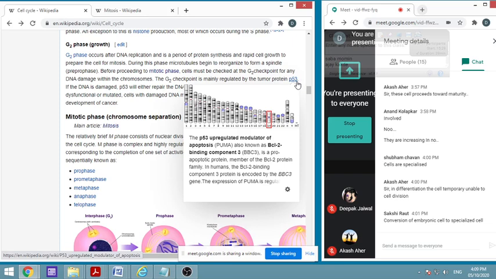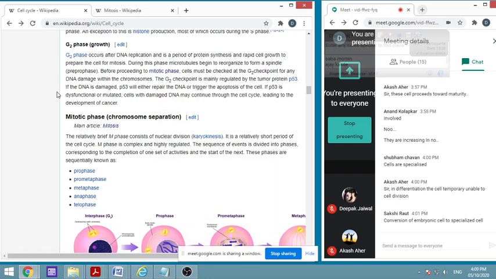Now these are various genes and components which play an important role in the cell cycle, and they play a very important role in cancer. If DNA is damaged, P53 will either repair the DNA or trigger apoptosis. Very simple. And if this sensing goes wrong, it may trigger the apoptosis of good cells, or it may not repair the DNA properly and the same cell continues to grow.